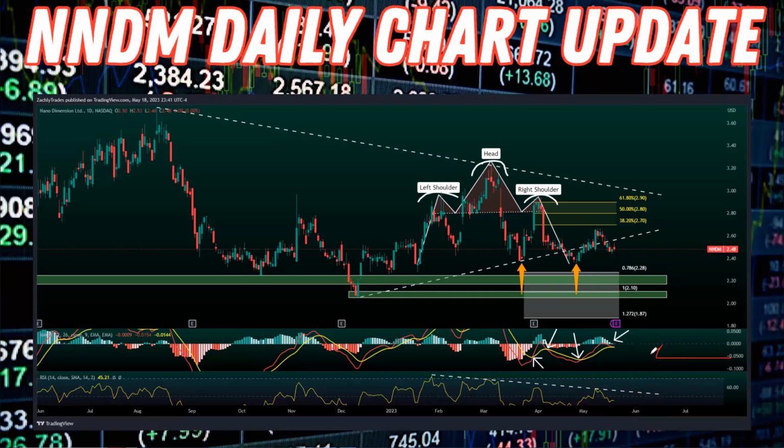The other thing you want to learn how to use is the MACD. And you can use this to spot potential entries and exits, right? So the main thing you want to pay attention to is this red line. When you see it cross above the yellow line here, you see we end up getting a buy signal, okay? And we have a strong move to the upside. And then when it crosses down below the yellow line, so when the red line crosses below the yellow line, you can see we have a strong move to the downside, right? And same thing over here, we see it cross back above the yellow line and we got a strong move to the upside.